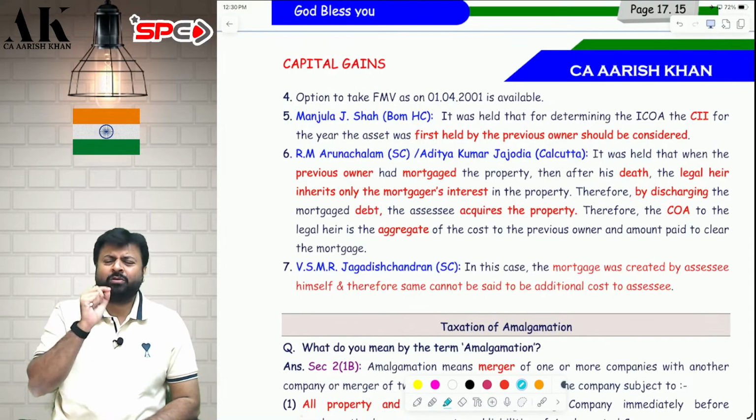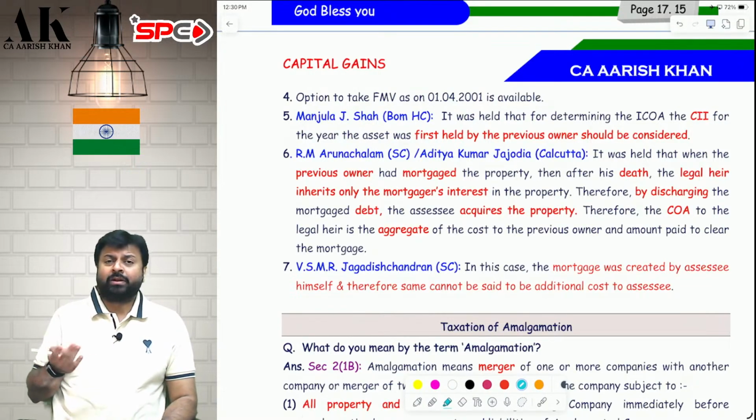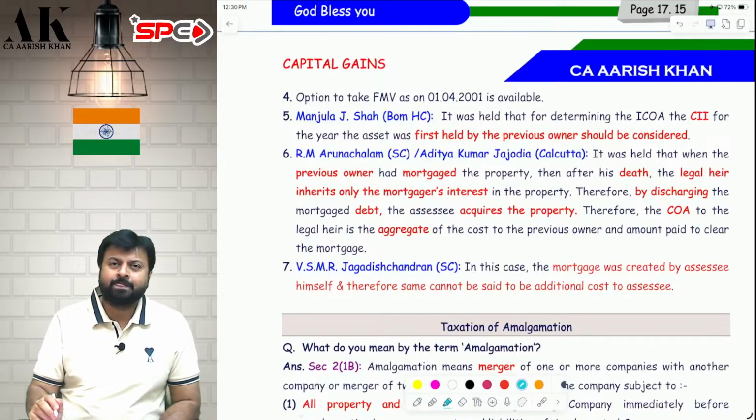Indexation is anyways available only in one case now. So in this there are two options. As per the Income Tax Act, you will take indexation in the denominator of the year in which you received the asset, that is of 2022.